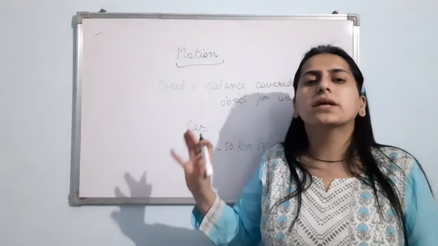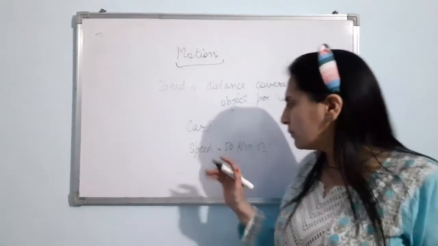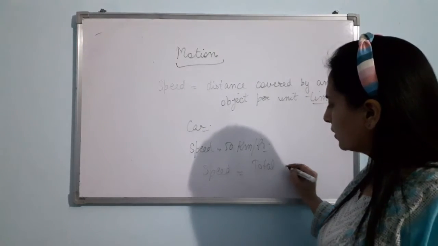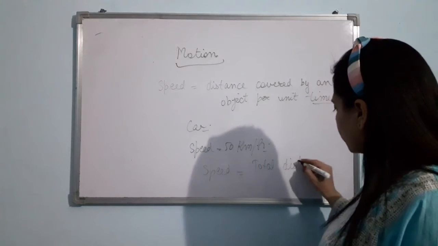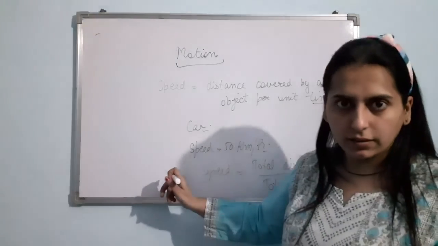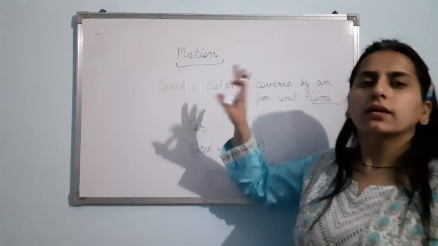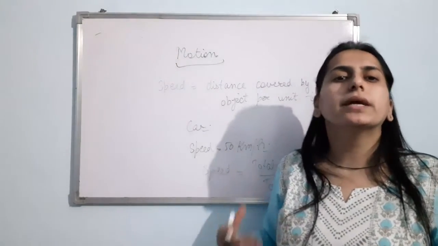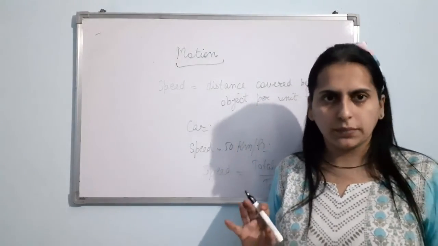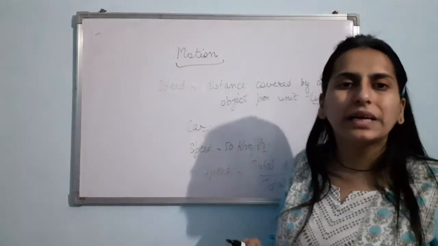But here in this chapter in class 7th, we'll not use the word average, we'll just use the word speed. So I am writing speed equal to total distance by total time. But in reality it is average speed. Okay, total distance by total time. Am I clear? So what is speed? Distance covered by an object per unit time. Or I can use the formula speed equal to distance divided by time. Am I clear?